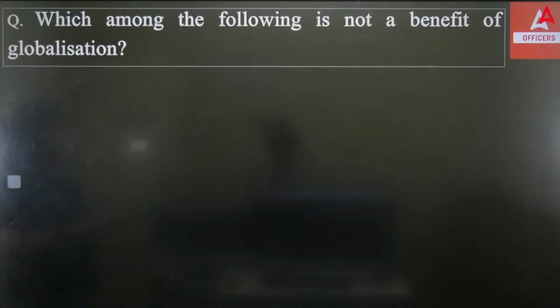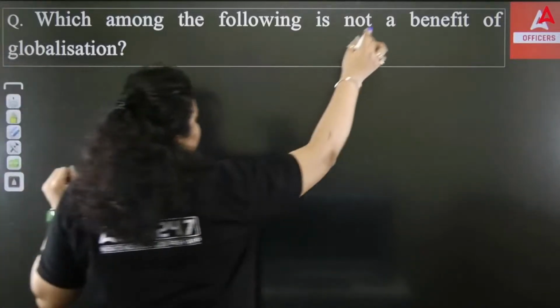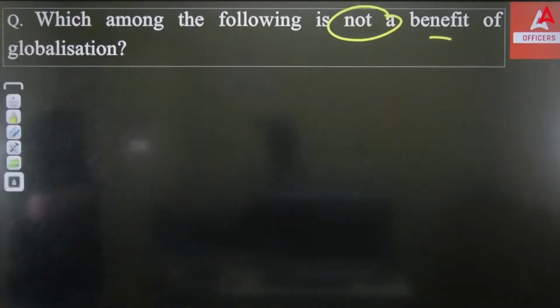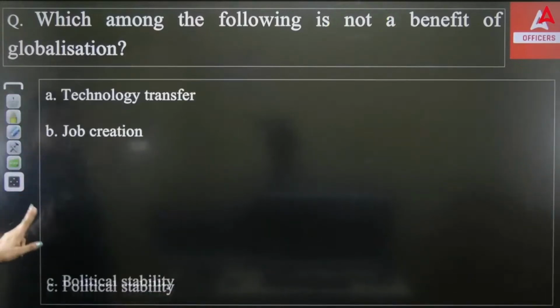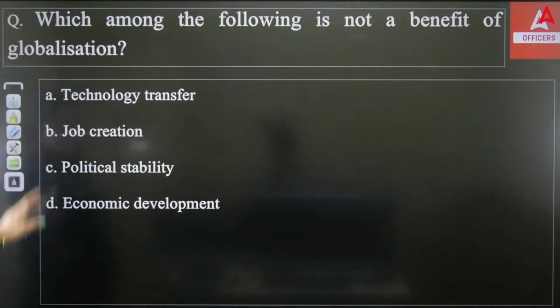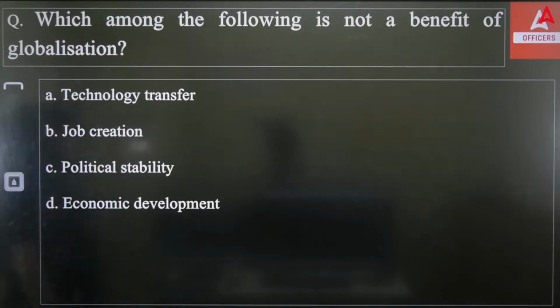Clear? So this is what the next question is asking about. Which among the following is not a benefit of globalization? Not a benefit of globalization. Okay. So these are the points they have given us. Which of the following is not a benefit? You have to tell that. So the first one is saying technical transfer, job creation, political stability, economic development.